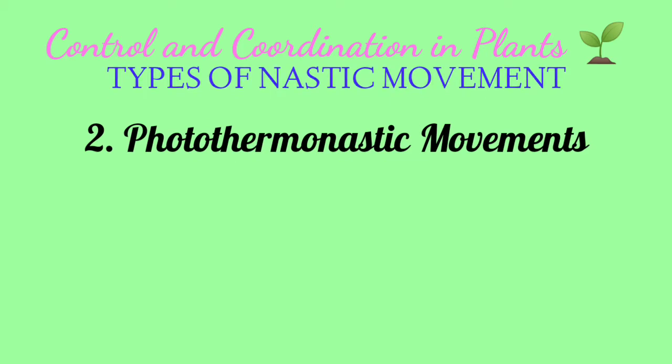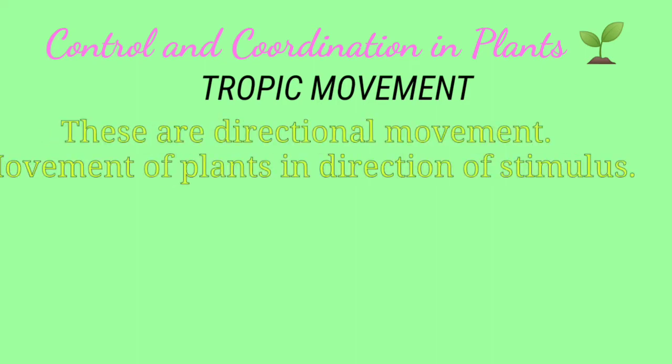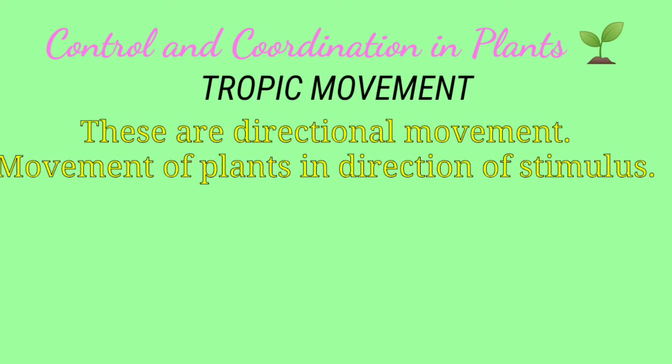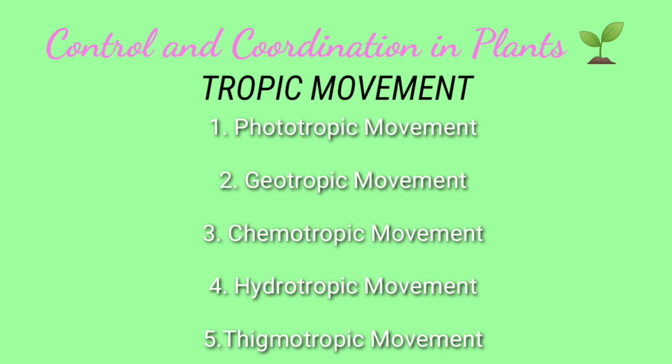Let's move to the next topic, that is tropic movement. This is a very important part. Tropic movements are directional movements: the movement of a plant in the direction of the stimulus with growth. They help in growth. These are directional. They are of four types: phototropic, geotropic, hydrotropic and chemotropic.